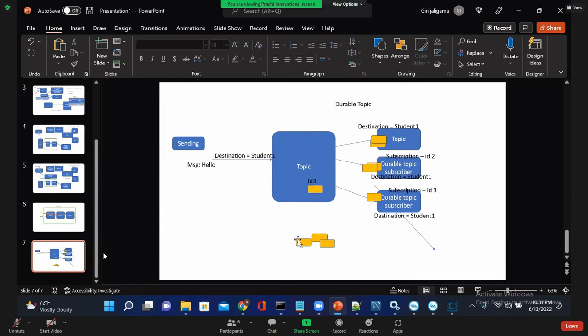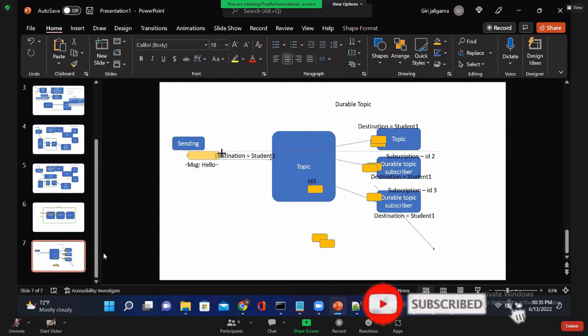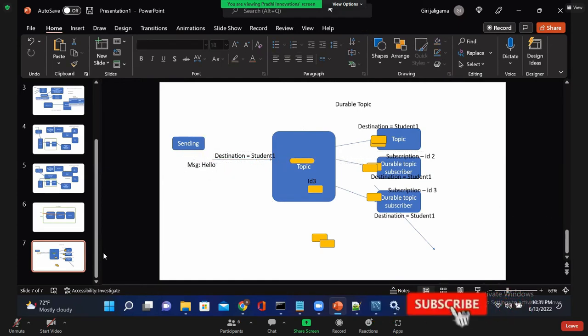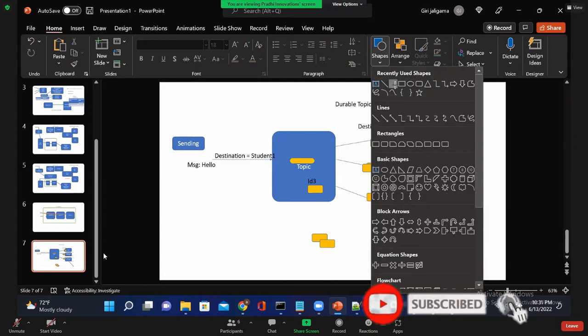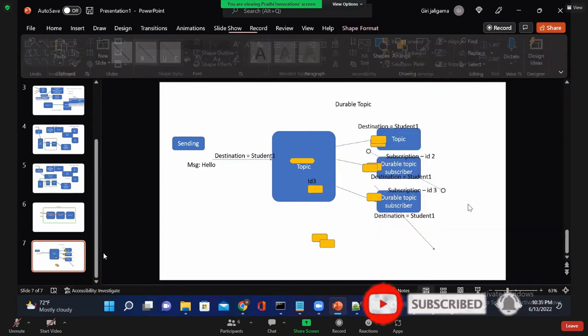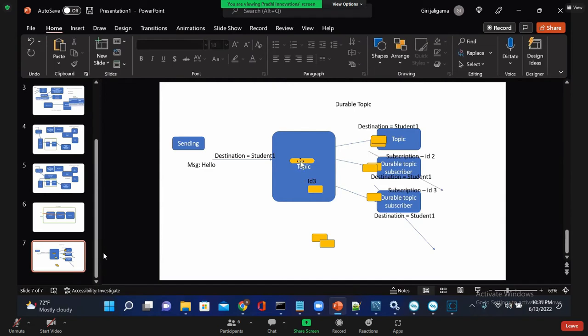Now let us say one more hello world message is published on student 1. This time, suppose, I'm just giving an idea, this one is also inactive. What will happen now? This message is given to the active one, and since this guy is not there, it will be stored here with ID 2.